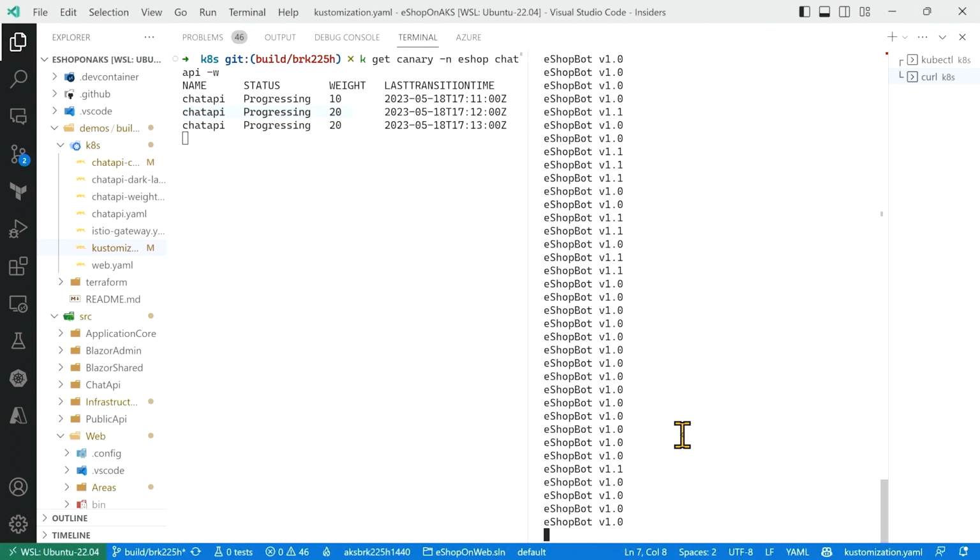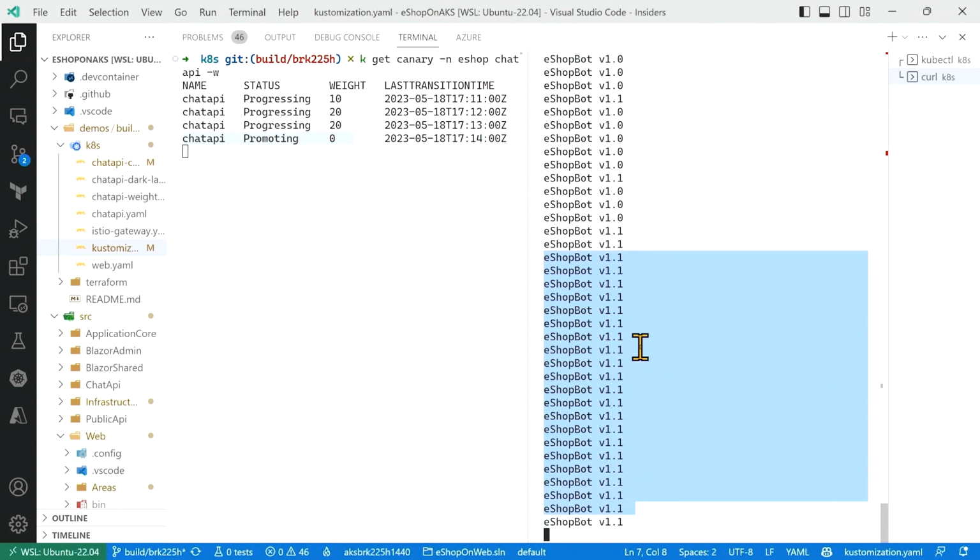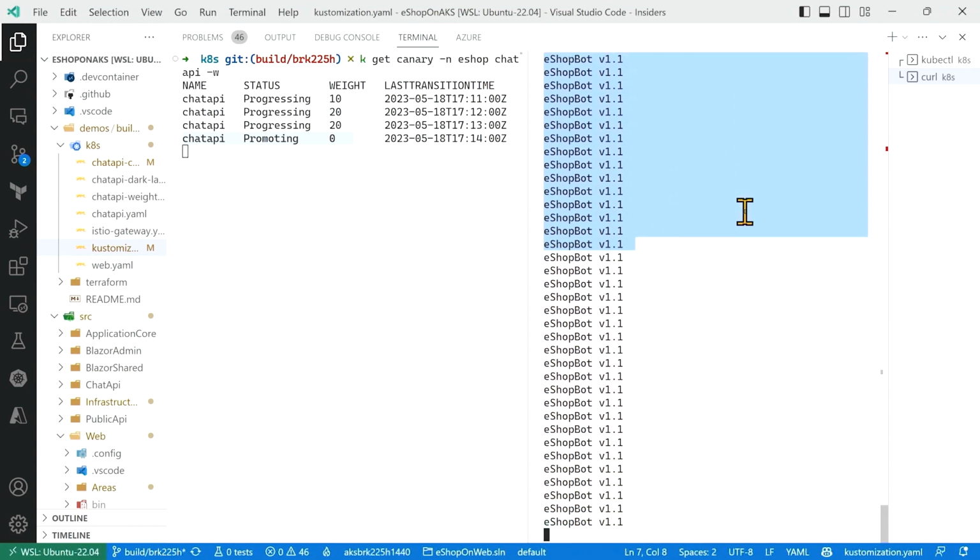And then eventually, what happens is it passes all the tests, and Flagger promotes it. And now you see all the traffic being shifted to version 1.1. Nice. So with that, we have our intelligent application. We have an automated deploy that we can safely deploy. And now we need to show how we can scale the application, right?